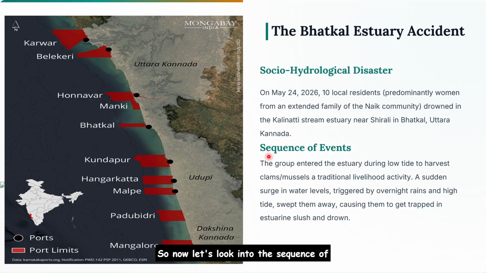So now let's look into the sequence of events. These people entered the estuary during low tide to harvest the clams and mussels, a traditional livelihood activity. You can harvest clams and mussels only when there is a low tide. So they entered the estuary during the low tide. But then a sudden surge in water levels triggered by overnight rains and high tides swept them away. Even though they entered during low tide, suddenly the water levels surged because of overnight rains and high tide, which caused them to get trapped in the estuarine slush and drown.